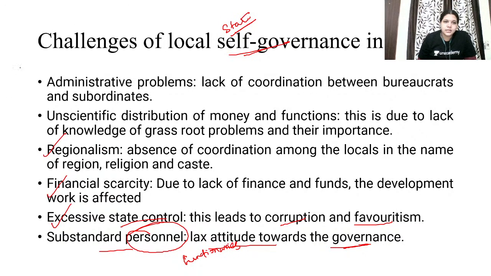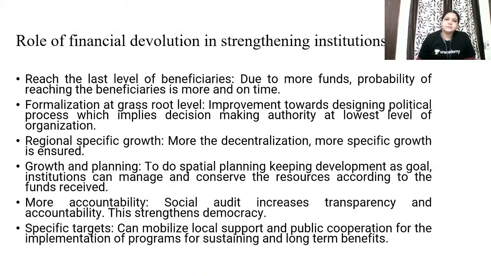Okay, so these are the challenges of local self-government in India. See, the general problem of any government is this: administrative problem, distribution of money and function is not proper, regionalism is taking place, financial scarcity, the proper distribution of money, finance and funds is not done properly, financial autonomy is not given to them, all these things.